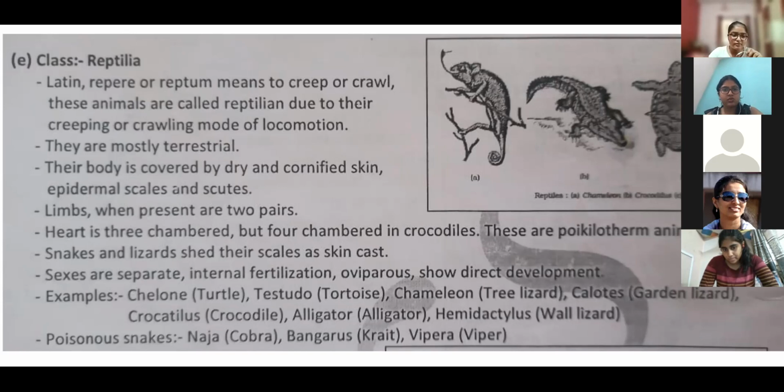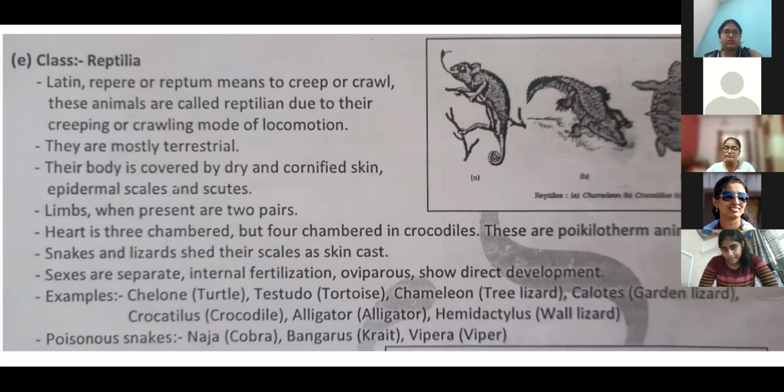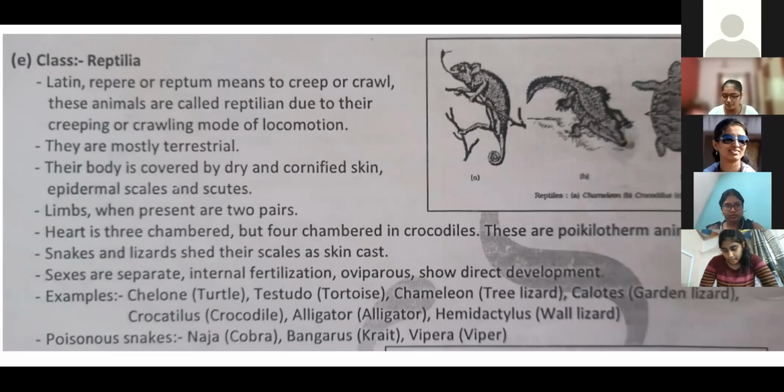Yes, crocodile, right? Crocodile, alligator. That's why this line is given: mostly are terrestrial, not all. Remember the exceptions: these crocodiles.